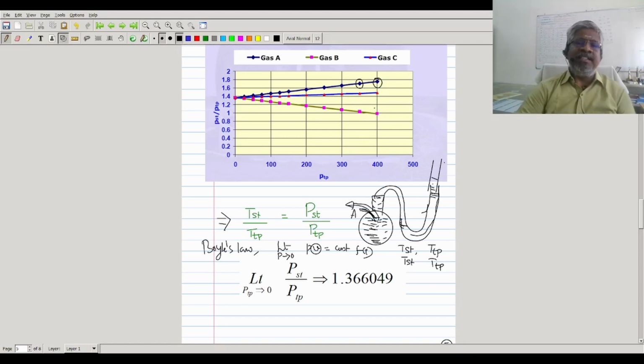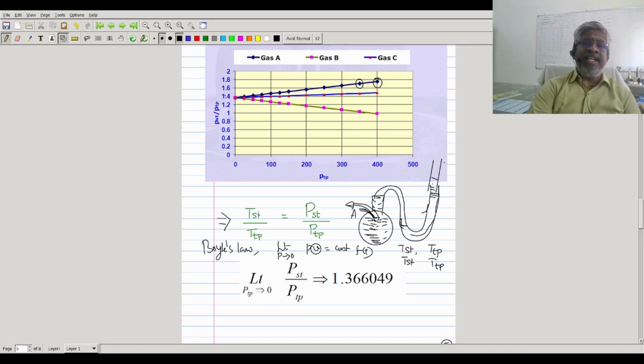One peculiar thing that they observed is, whenever you do this, and you go on reducing the pressure continuously, then we can expect the gas would definitely behave like an ideal gas. Okay, so ideal gases all behave the same way.